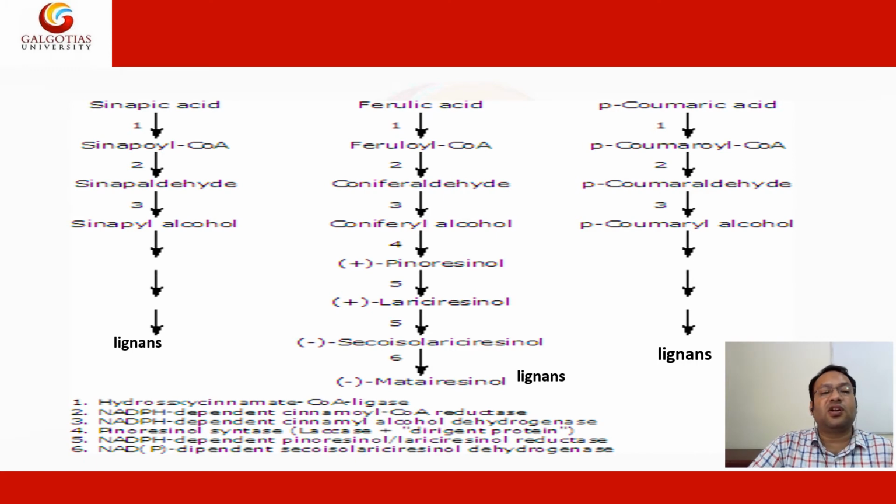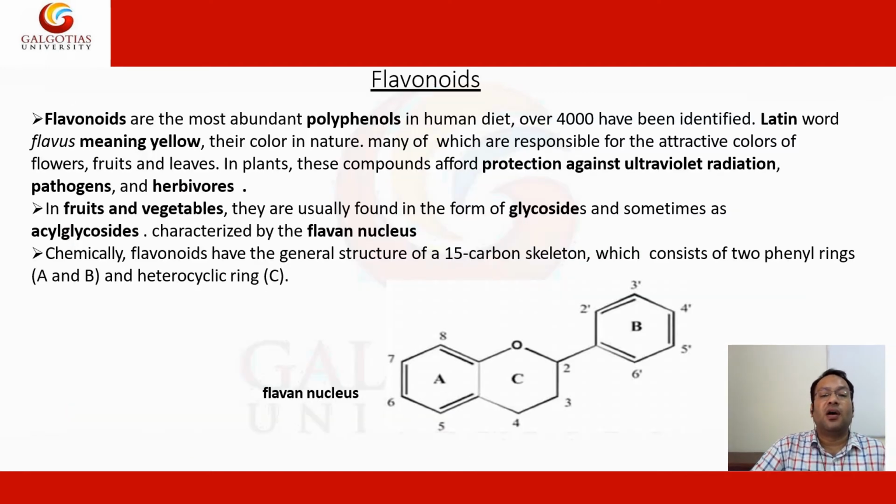These are the structures of the different types of lignans: sinapic acid, sinapoyl coenzyme A, sinapaldehyde, sinapyl alcohol, and further lignin forms. Ferulic acid, feruloyl coenzyme A, coniferaldehyde, coniferyl alcohol, pinoresinol, lariciresinol, secoisolariciresinol, matairesinol. P-coumaric acid, p-coumaroyl coenzyme A, p-coumaraldehyde, p-coumaryl alcohol, and lignans. Finally, through all the steps, lignan is formed.